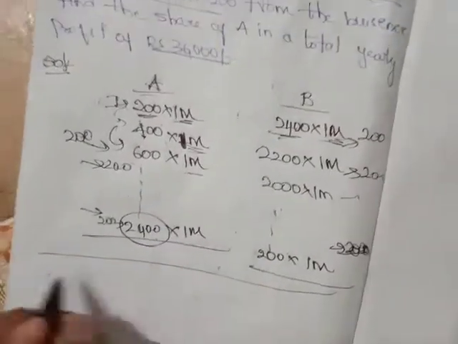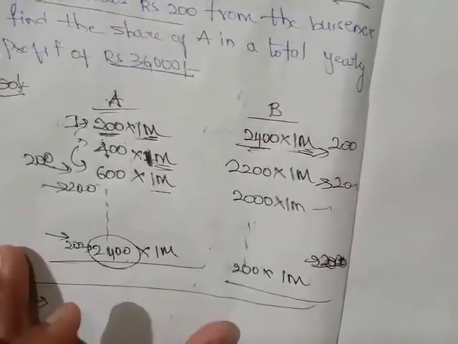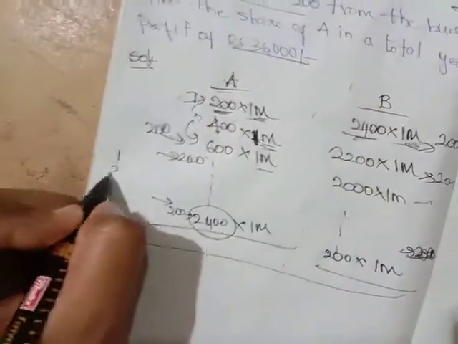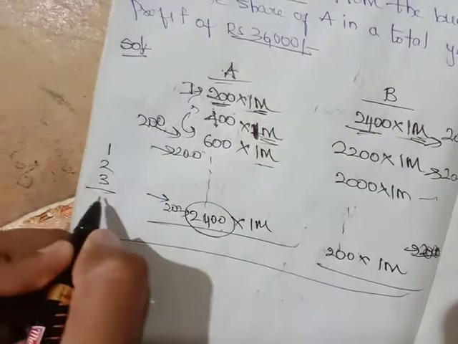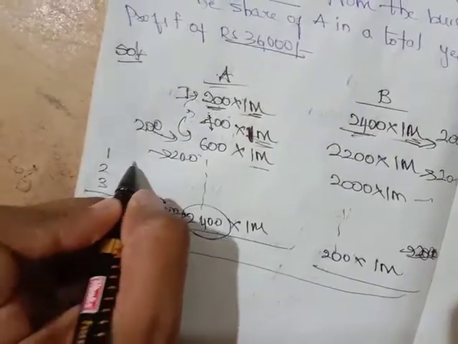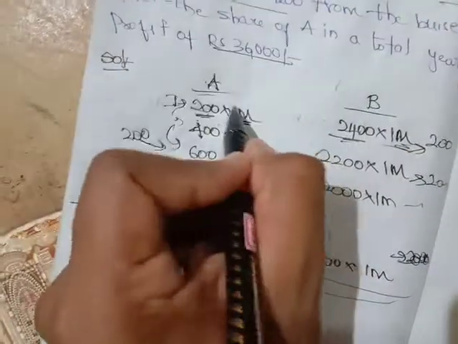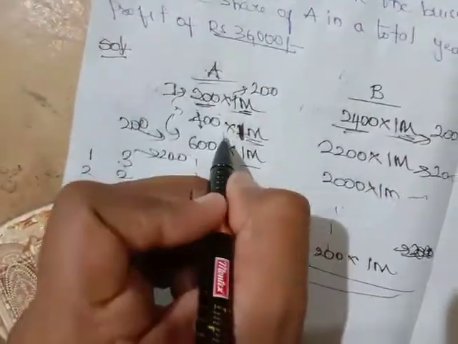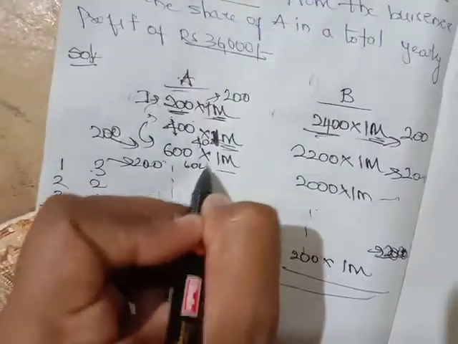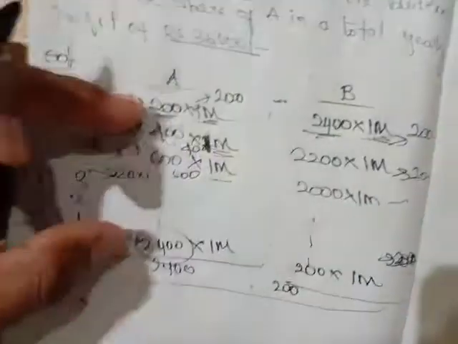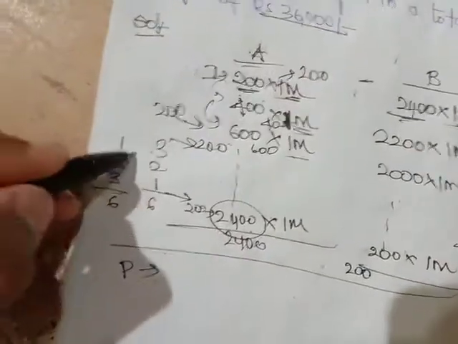See, I should get the profit here now. How will you get the profit? See friends, 1 2 3, what is this value? 6 now. Definitely 1 2 3, this value also 6 now. If I do this, I'll be getting 200 here, 400 here, 600 here, and on the other side 2400 here, 2200 here, 2000 here.